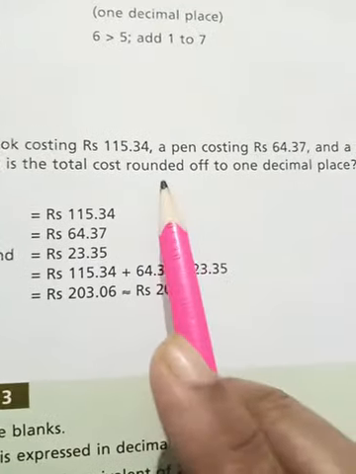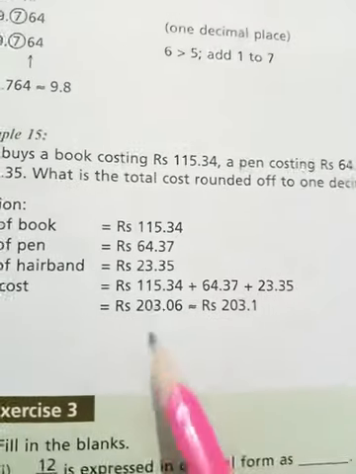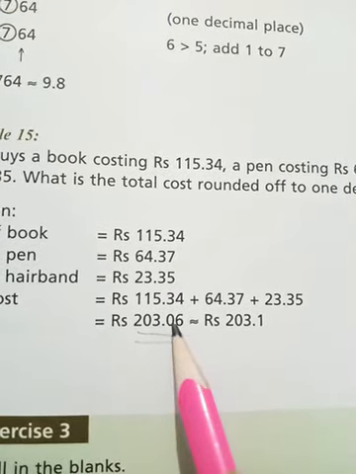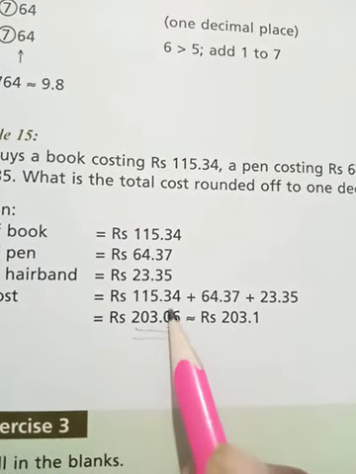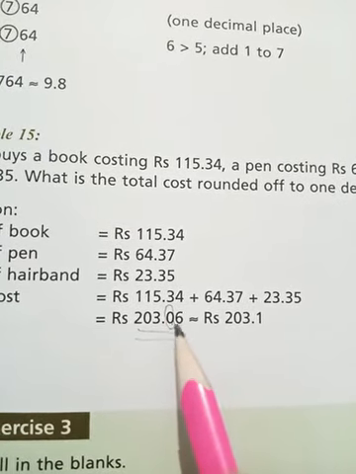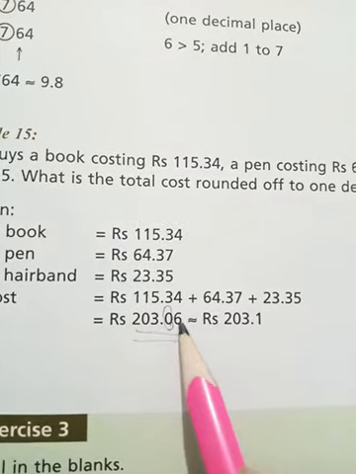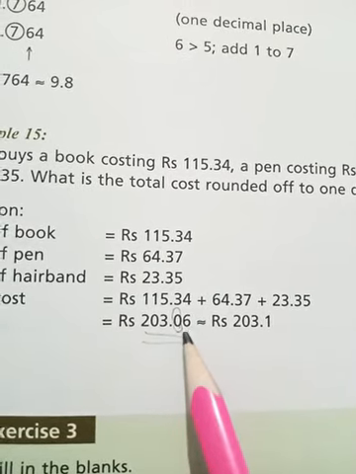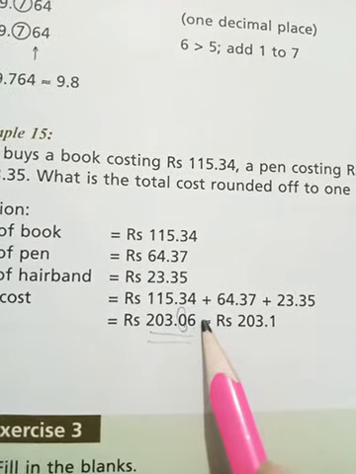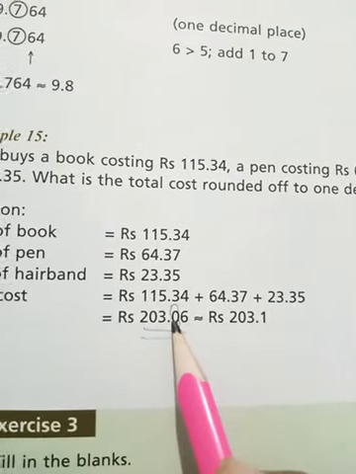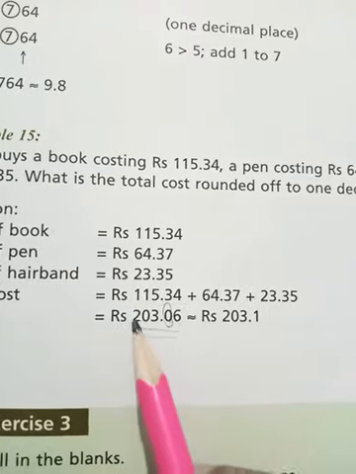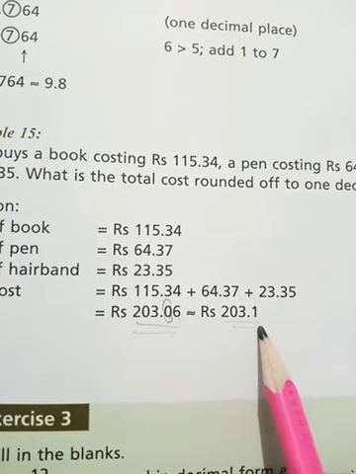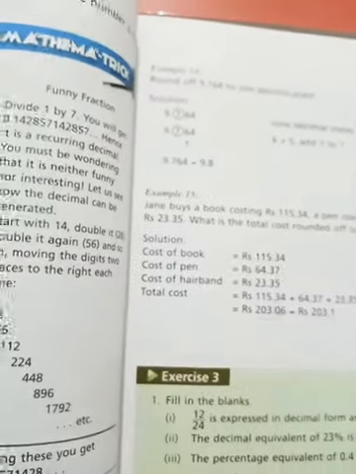203.06, rounded off to 1 decimal place. Here we have to round it off to 1 decimal place. Now what will be the 1 decimal place? This 0. Okay, now what will we check? We will check the number right to it. Which number is this? 6. 6 is greater than 5. So what will we do? We will add 1 to this number and drop all the numbers right to it. So 0 plus 1 is 1. So 203.06 will be rounded off to 203.1. Okay beta, I hope you understood it.